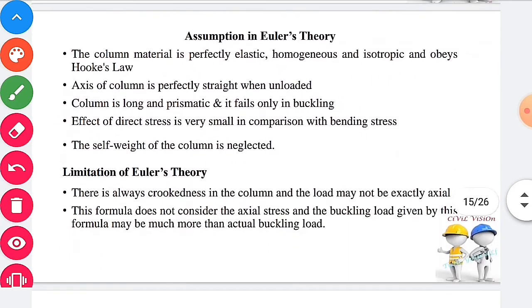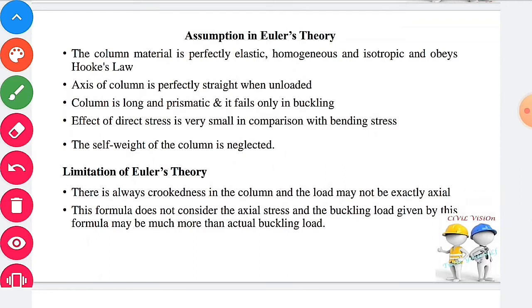Assumptions of Euler's theory. The column material is perfectly elastic, homogeneous and isotropic and obeys Hooke's law. Axis of column is perfectly straight when unloaded. Column is long and prismatic. It fails only in buckling. Effect of direct stress is very small in comparison with bending stress. The self weight of the column is neglected.